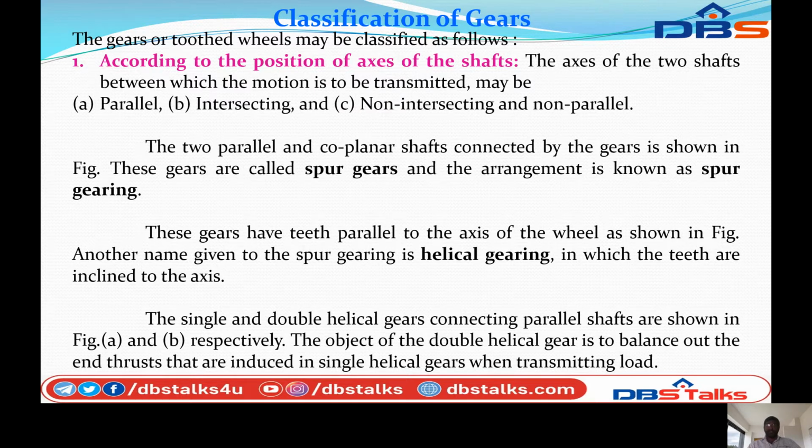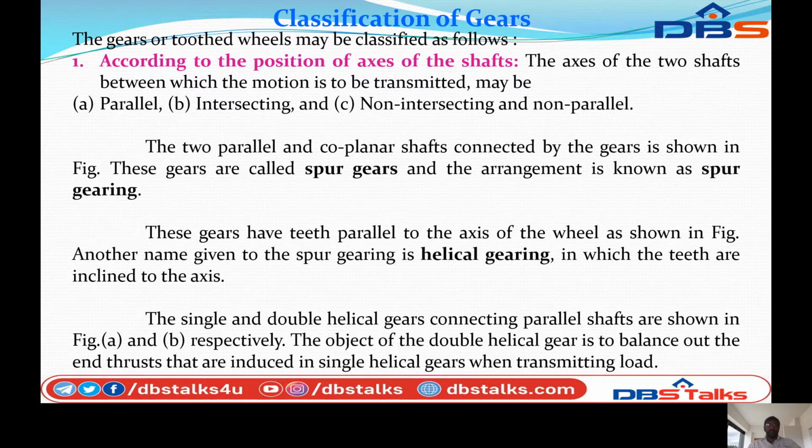The axes of the two shafts between which the motion is to be transmitted may be parallel, intersecting, or non-intersecting and non-parallel.